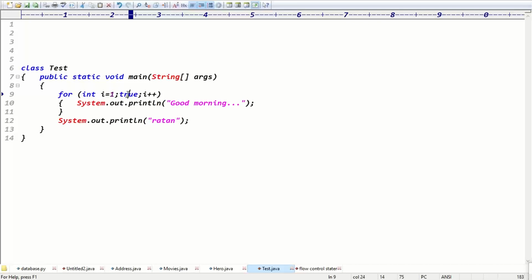Okay, but now I have a condition. Maybe there is a chance this condition fails. When we write a condition, even if the condition is false, even if the loop runs infinite times, it is unable to generate an error message, right?